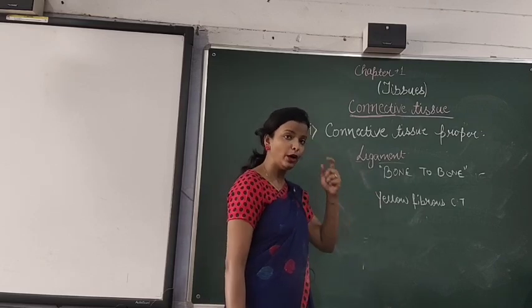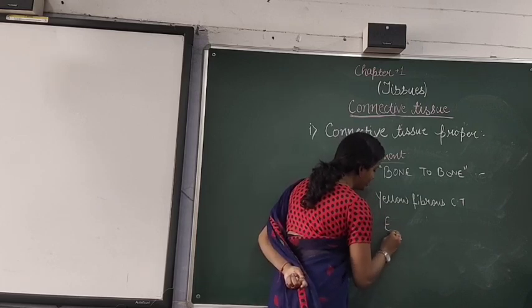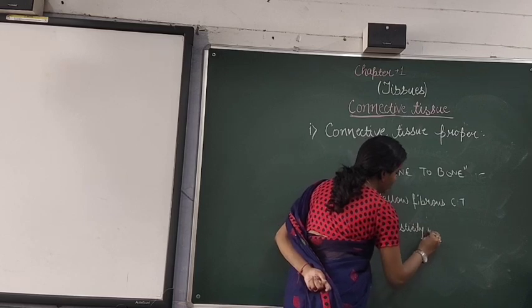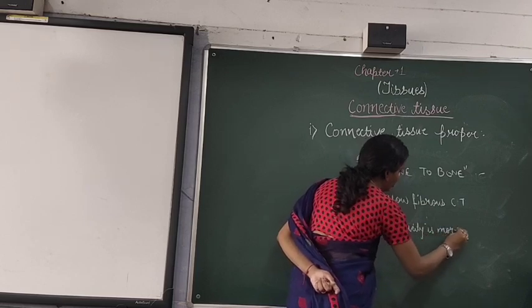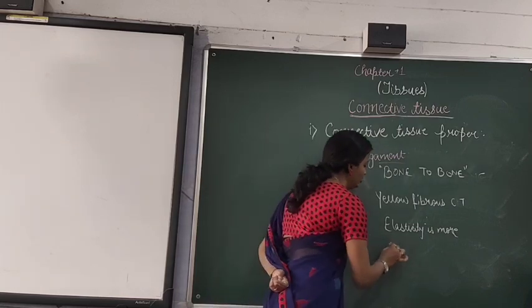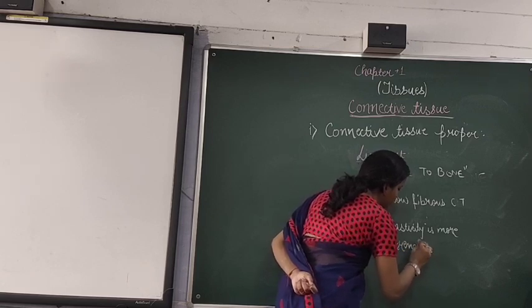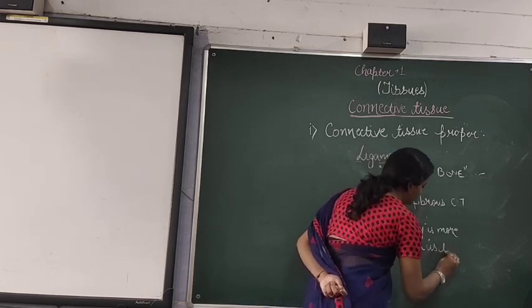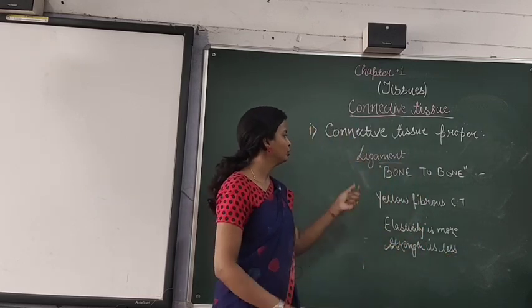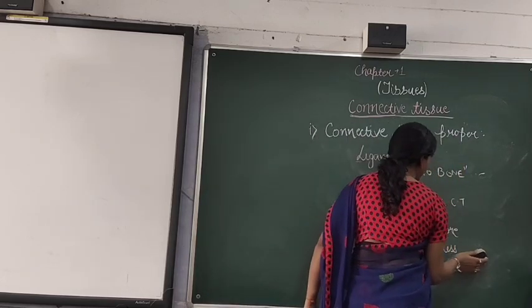And when you will talk about the characteristics, elasticity is more but strength is less as compared to tendon. So this is about the ligament. Now we will come to the next part, that is skeletal tissue.